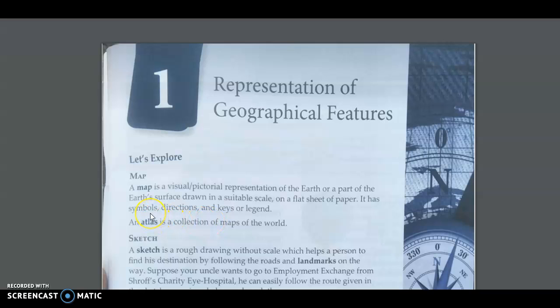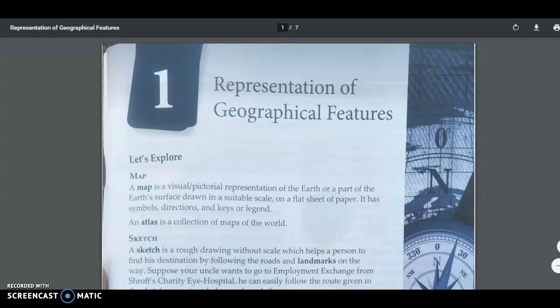It also has symbols. So whenever we are doing a map of agriculture, you will find different symbols and the meaning written in front of them. Those symbols are represented in keys, right, or a legend. And the directions are also given in the map in the form of an arrow which represents north.